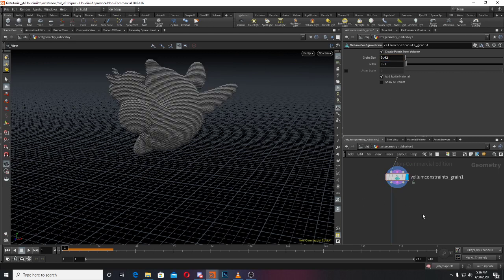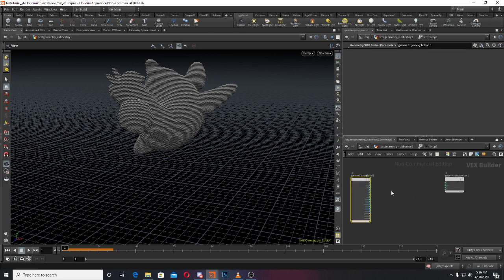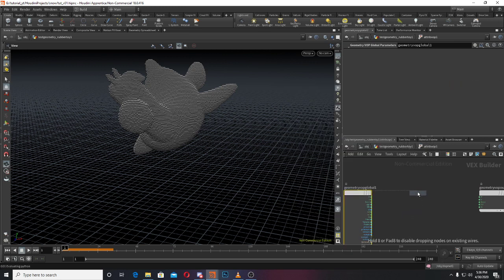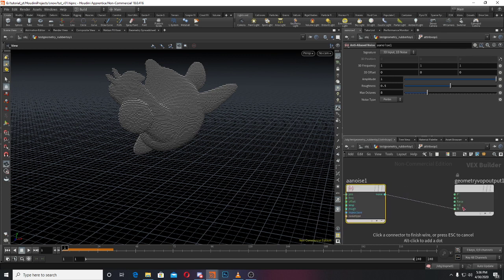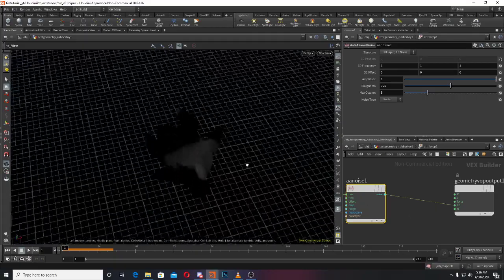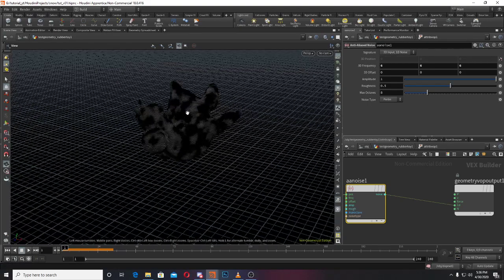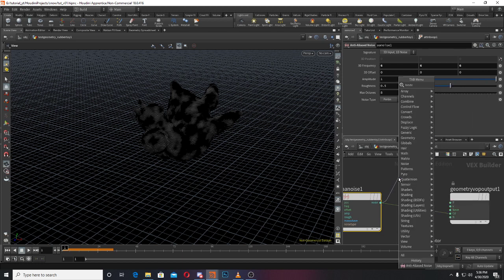Now I'll create an attribute wrangle which will run on the points, because these are points, and I'll go inside it. What we need is a noise. So we'll take an anti-aliased noise, and I'll plug the point to position and this noise to color. I'll change the noise a bit. I'll make it 6x6. So we have a lot of noise, black and white.